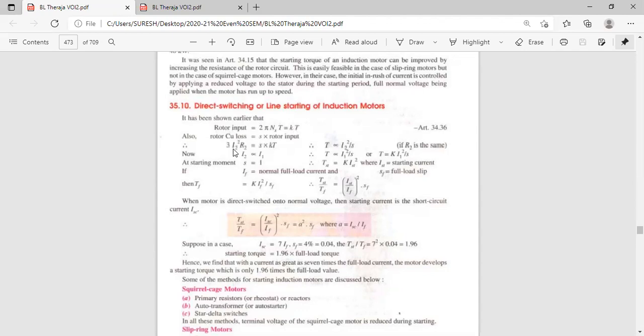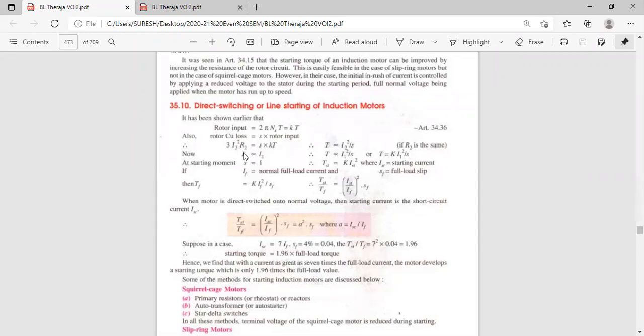What is rotor copper loss? 3 into I square R. This derivation is not necessary for you, but if you want to understand, I will explain it. Rotor copper loss, for a 3 phase induction motor, has 3 phases. If it is single phase, it is I square R; if it is 3 phase, we take 3 into I square R. Rotor means I2 and R2, stator means I1 and R1. 3 into I square R is equal to S into k tau.